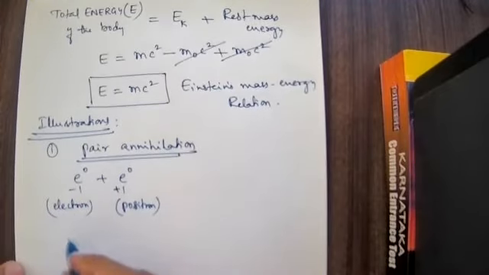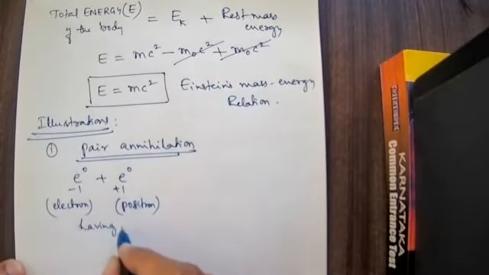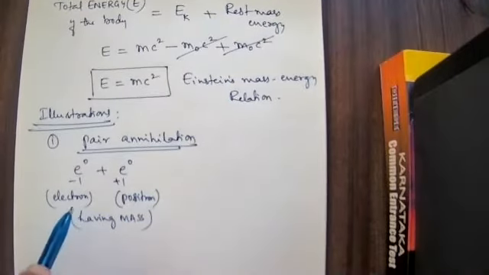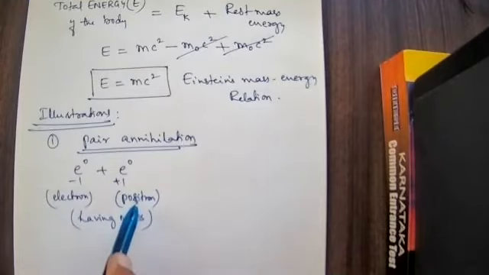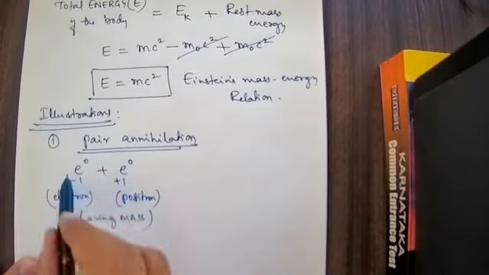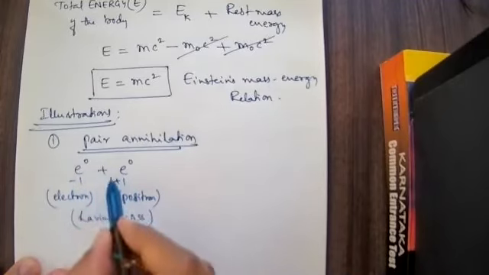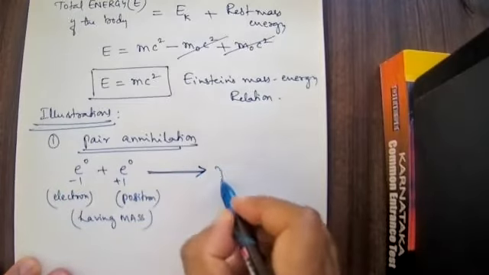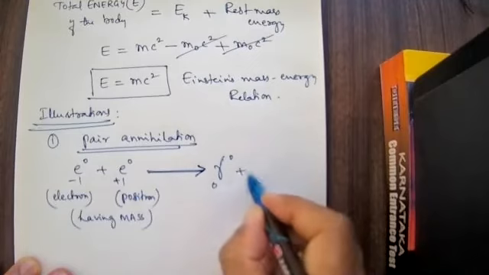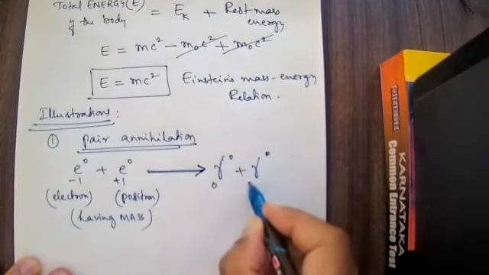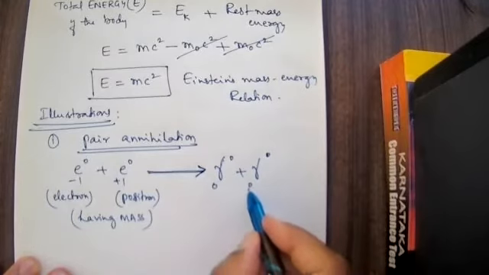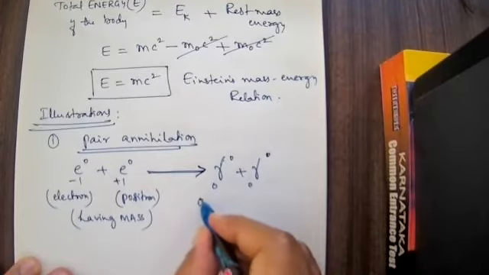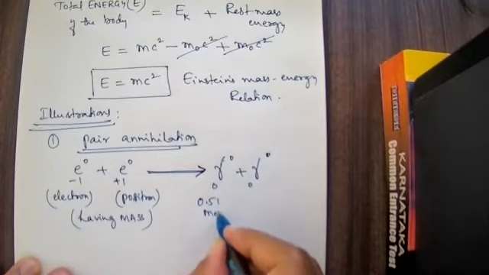Both have mass. The electron has a mass of 9.1 times 10 to the power of minus 31 kg, and the positron has the same amount of mass. If these two meet each other, they are converted into a gamma ray photon, and another gamma ray photon, which has no charge and no mass, but each has 0.51 MeV of energy.